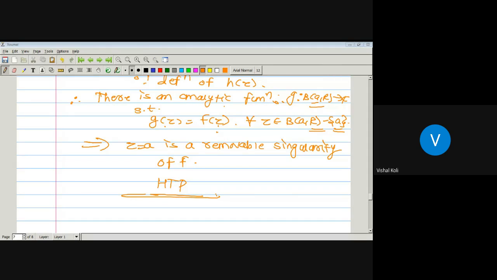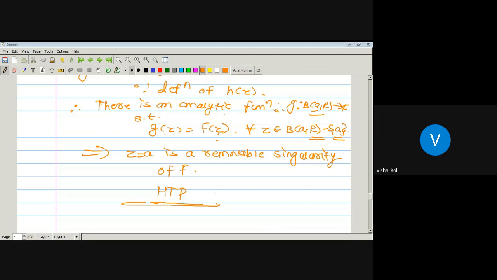If it is removable, then limit Z tending to A of Z minus A into F of Z will be equal to 0, and its converse, that is vice versa: if limit Z tending to A of Z minus A into F of Z is equal to 0, and the given function has an isolated singularity, then it must be a removable singularity. So we have divided our proof in two parts. First, we take Z equal to A as a removable singularity, and we have to prove limit Z tending to A of Z minus A into F of Z will be equal to 0. By the definition of removable singularity, it must be true.